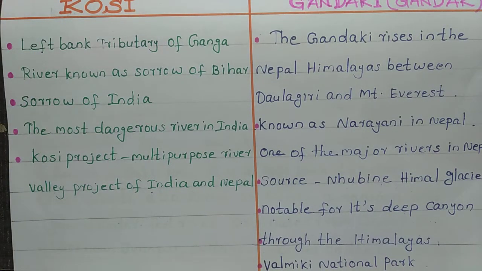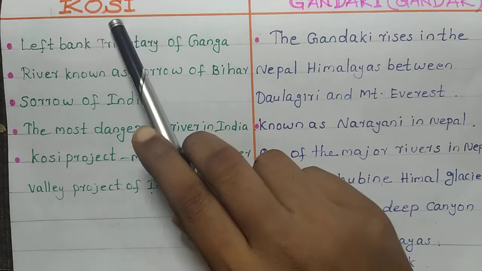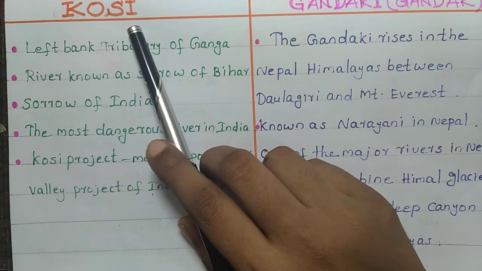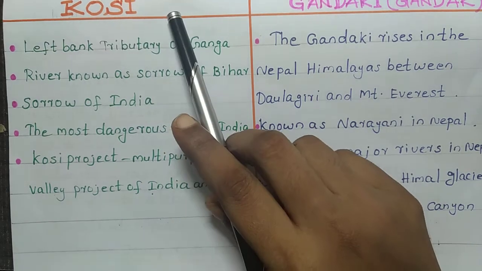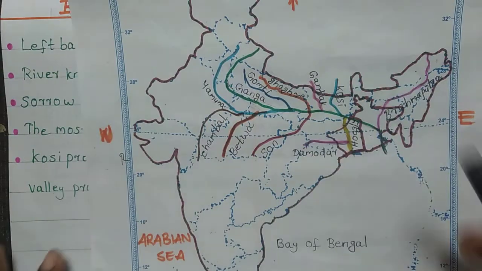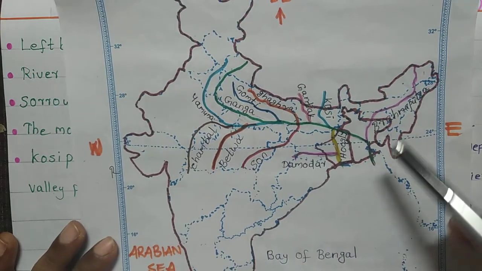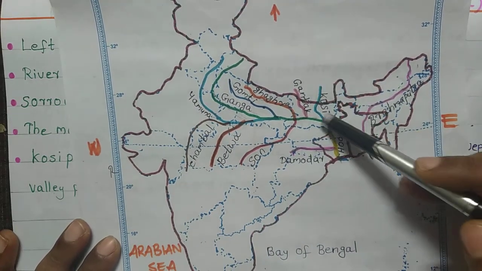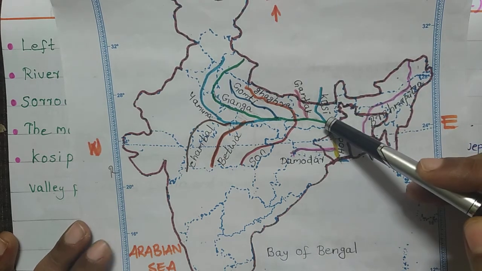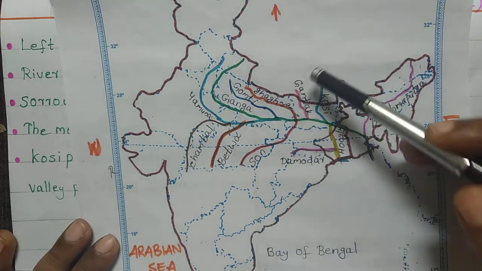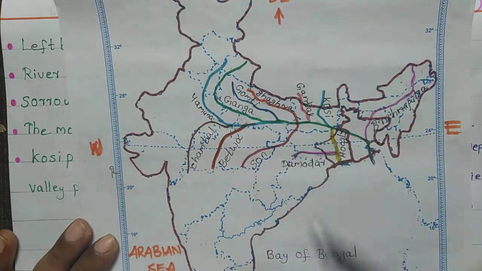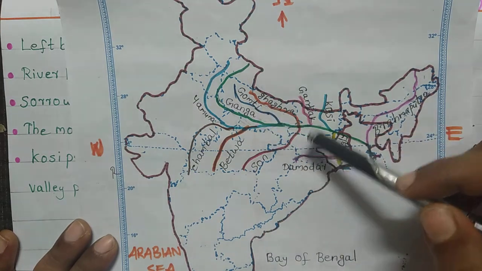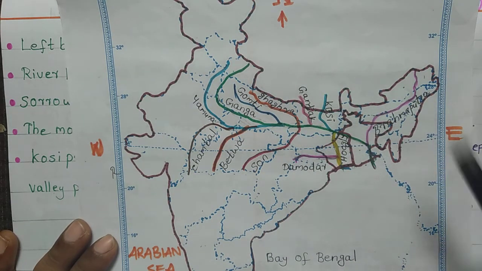Now let's see the left bank tributaries of River Ganga. An important left bank tributary is River Kosi. Here you can see River Kosi. Other left bank tributaries are River Gandak, River Ghagra and River Gomti. These are the major left bank tributaries.